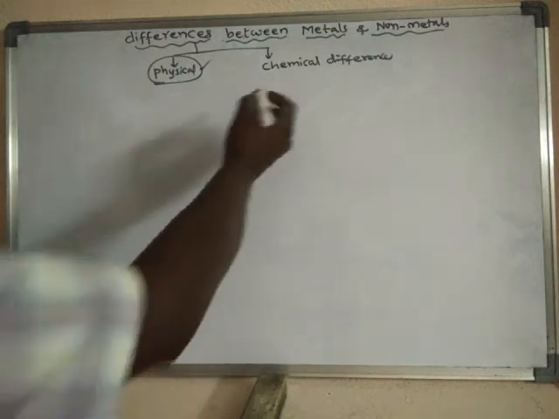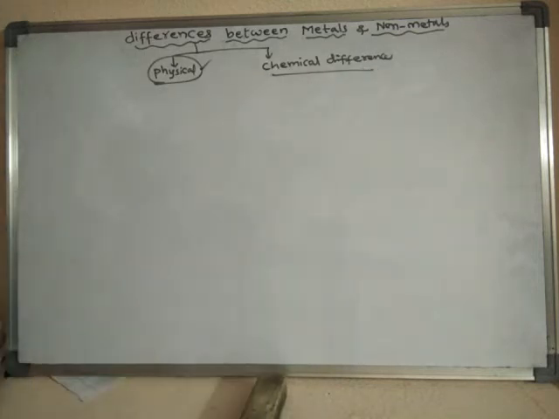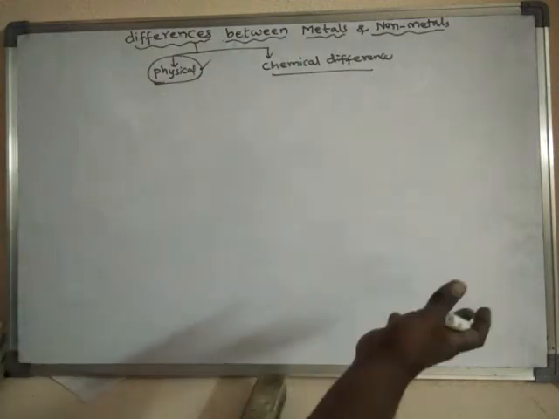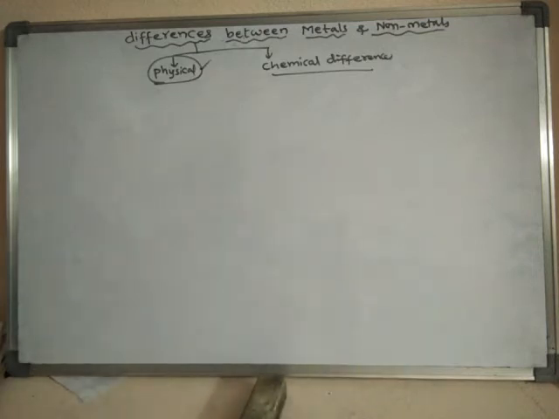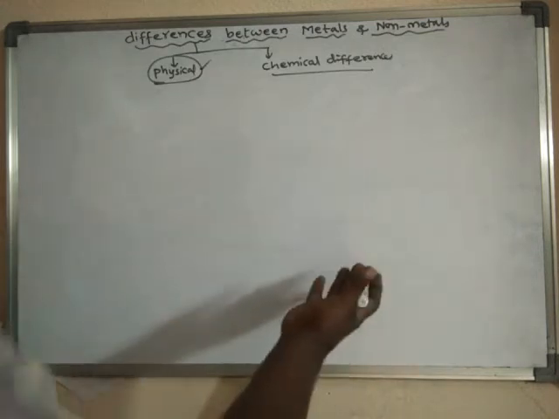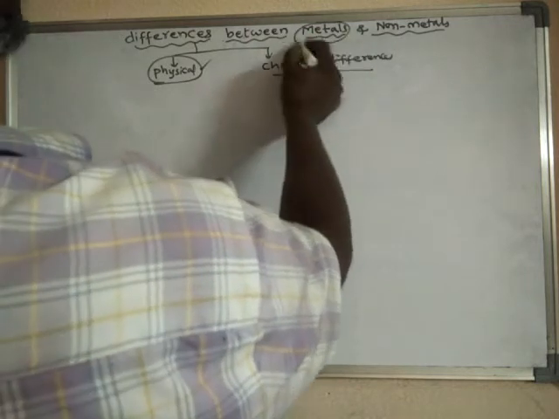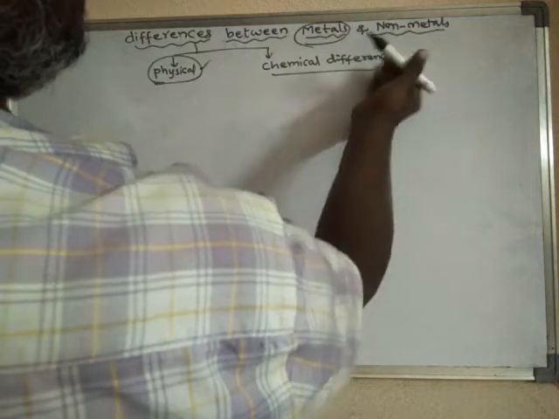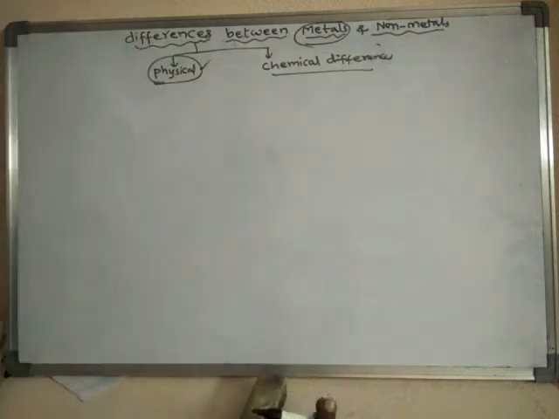Under chemical differences, we learn how the valence electrons are arranged, how metals either lose electrons or gain electrons, and how their actions are, either oxidation or reduction, whether they are oxidizing agents or reducing agents.